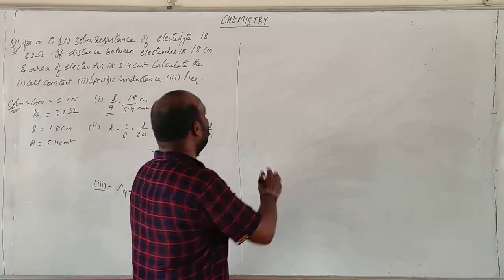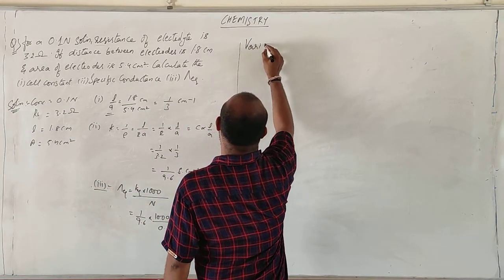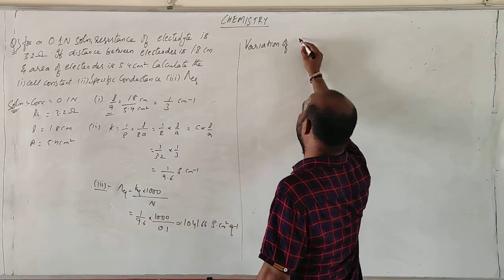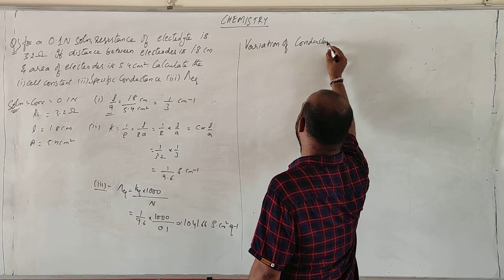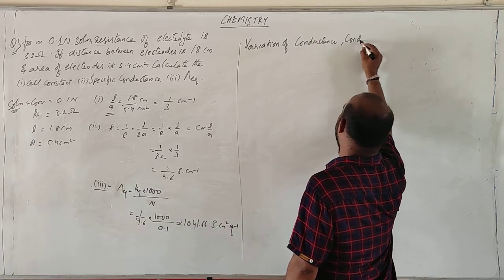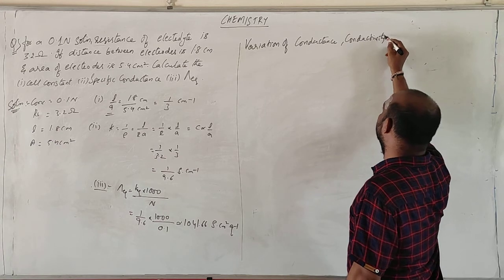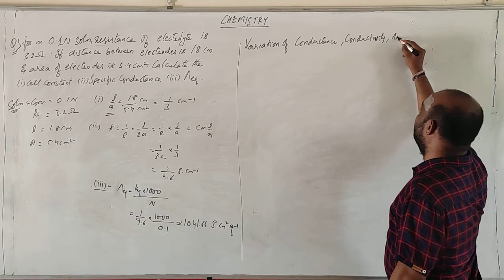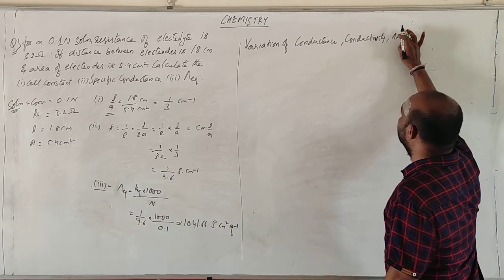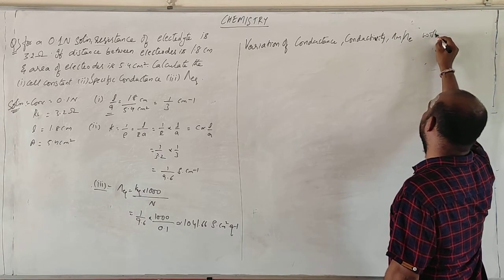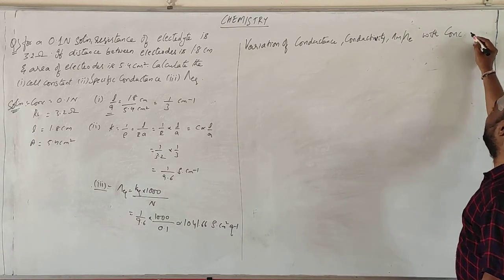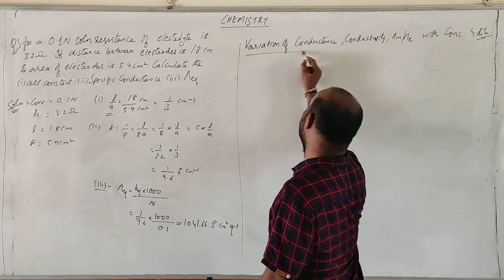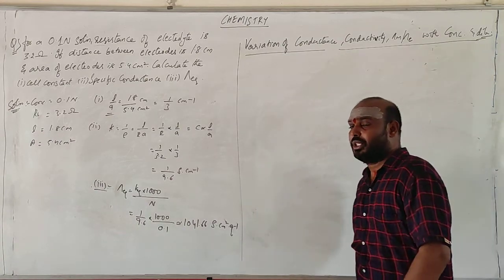Now, derivation of conductance, conductivity, variations of conductance, conductivity, lambda m or lambda e. This is molar conductance or molar conductivity with concentration and dilution. How is the conductance affected with concentration? How is the conductance affected with dilution?